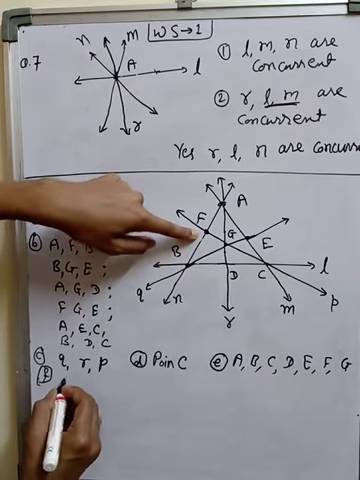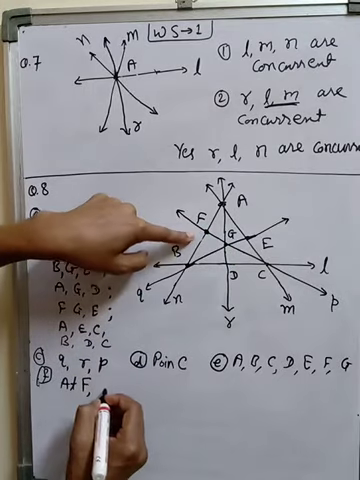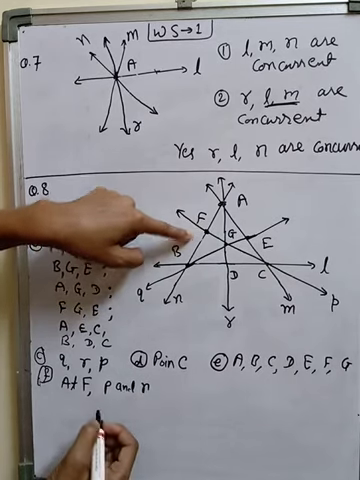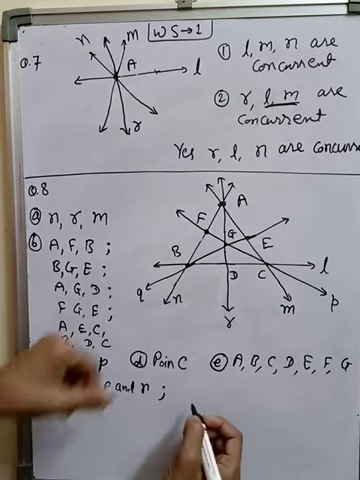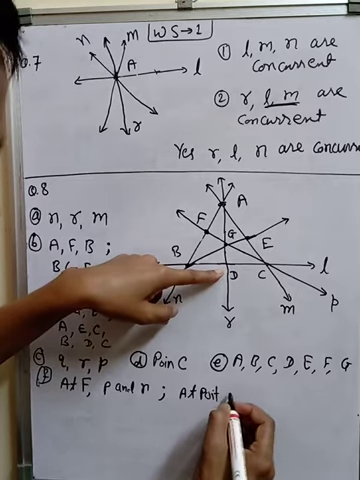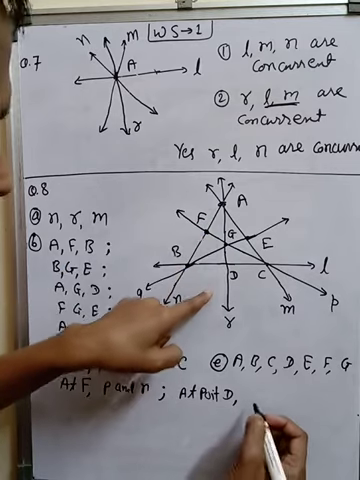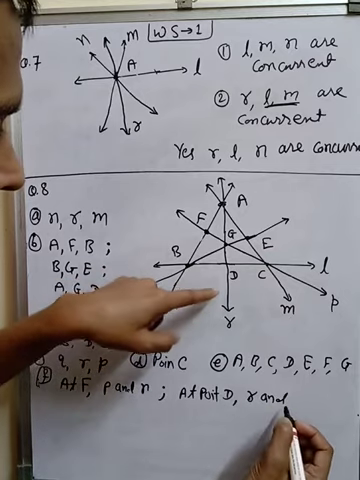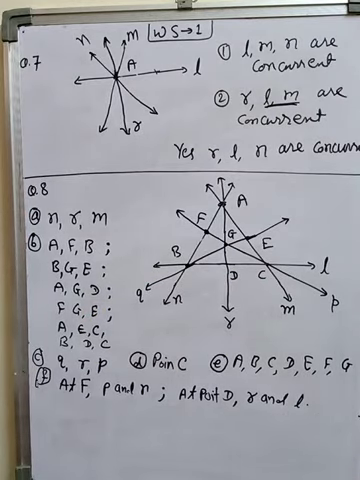So what is at F? Which lines are at F? The names are P and N. At F, P and N are meeting. Or one more: you can take D. Which lines are at point D? You can see the name of this is R, and the name of this line is L: R and L. So in this way you can write.